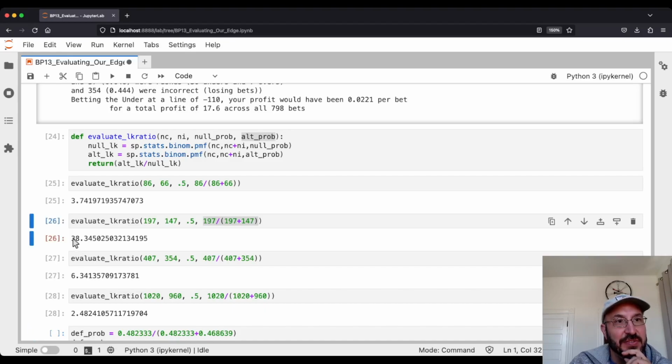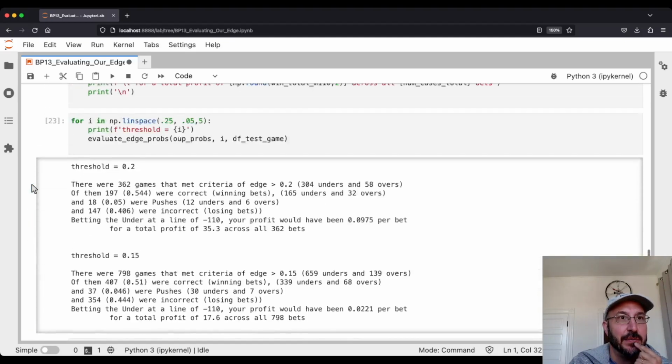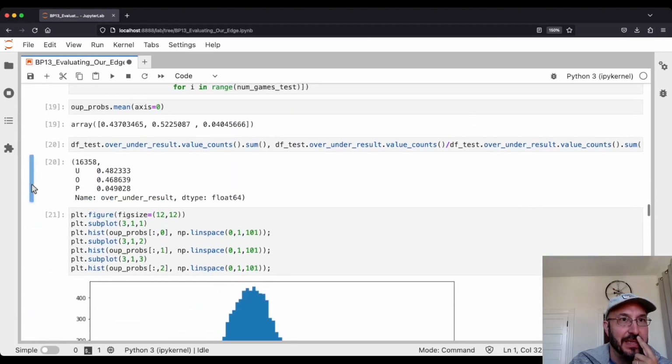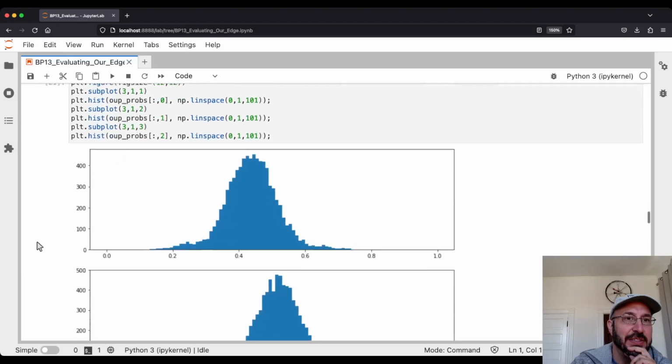But this number is very convincing to me. But to be kind of extra sure, I want to poke on this number a little bit. So I'm going to poke on this a couple different ways. Now, we saw, if we scroll back up here, that the under was sort of more common than the over anyway. So let's say somehow you knew that there was this bias built in, and you said, you know what, I'm just going to bet the under every time.